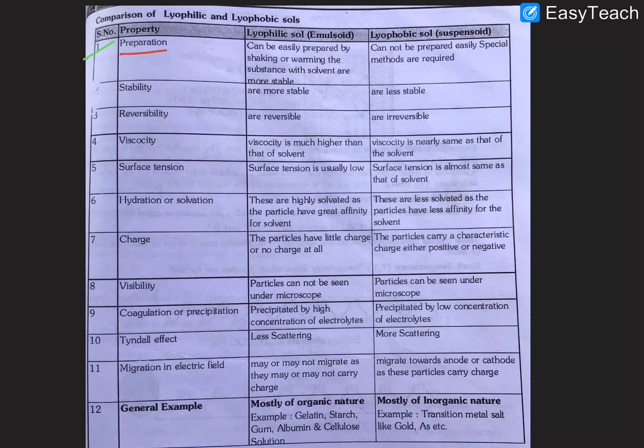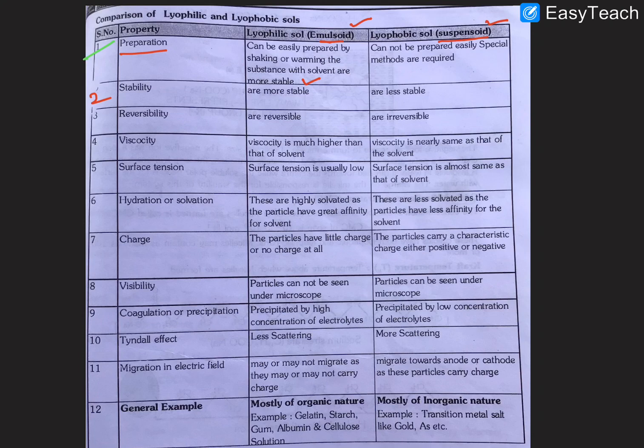Let me explain the first one: preparation. Lyophilic sols are emulsoids, lyophobic sols are suspensoids. Lyophilic sols we can prepare easily by mixing the substance, and they are more stable compared to lyophobic sols. Simply mixing and warming gives a lyophilic sol, but lyophobic sols cannot be prepared by this simple method; some special method is needed. That is the first point.